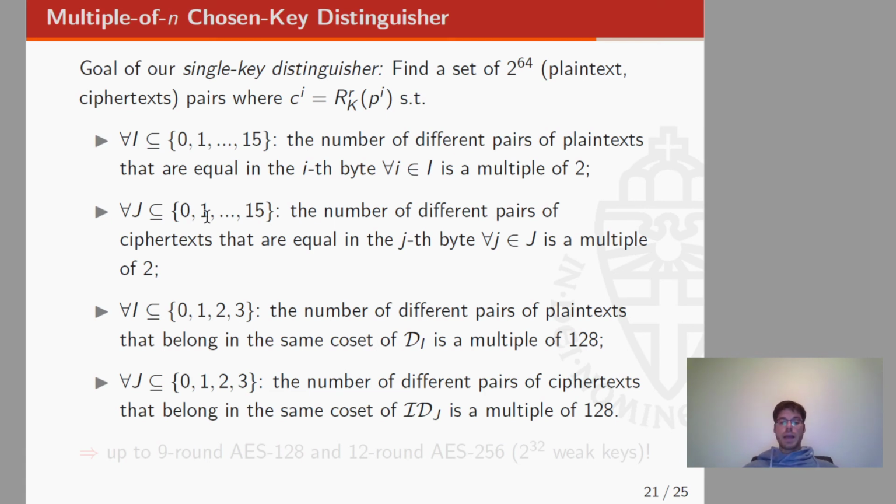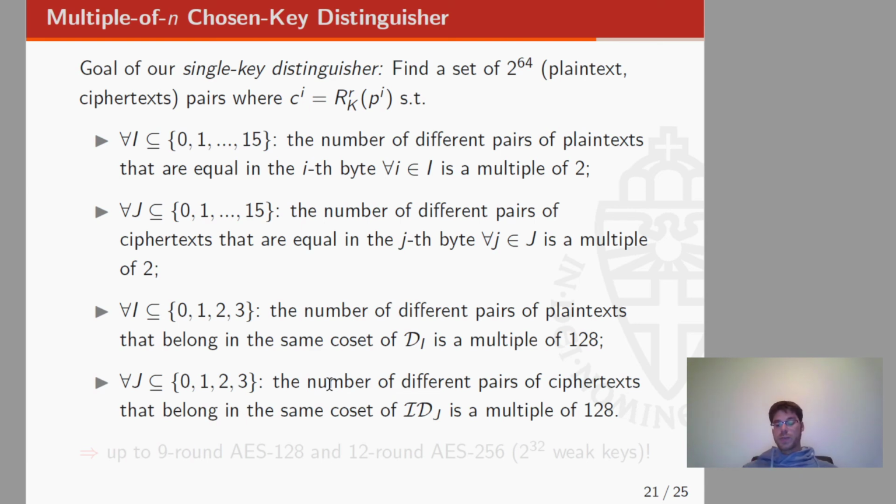In the case in which the bytes form a diagonal or an anti-diagonal, we can ask for a stronger property. In particular, for each subset I of {0, 1, 2, 3}, we ask that the number of different pairs of plaintext that belong in the same coset of a diagonal subspace, where again this index I denotes the position of the active diagonal, is a multiple of 128. And in a similar way, we ask that the number of different pairs of ciphertext that belong in the same coset of an inverse diagonal space is a multiple of 128.